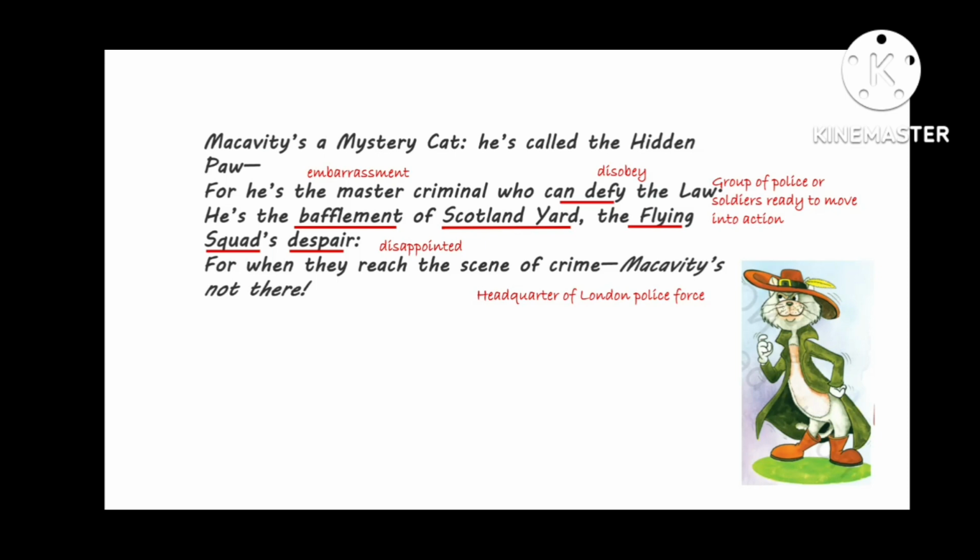The poet says that Macavity is a very mysterious cat. He is a master criminal who does not obey law at all. Macavity is also called Hidden Paw because whenever Macavity commits a crime, the marks of his footprints, his paws, are never found there, as if Macavity's paws were hidden or he has just flown in the air. He also embarrasses the police force, the Scotland Yard, and whenever there is a crime and the flying squad reaches the scene of crime, they are disappointed because they can never catch Macavity.